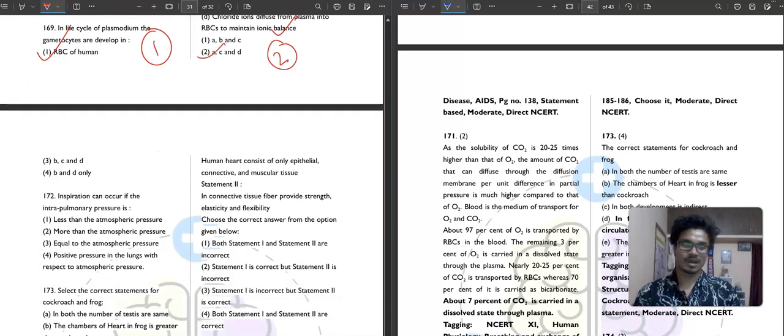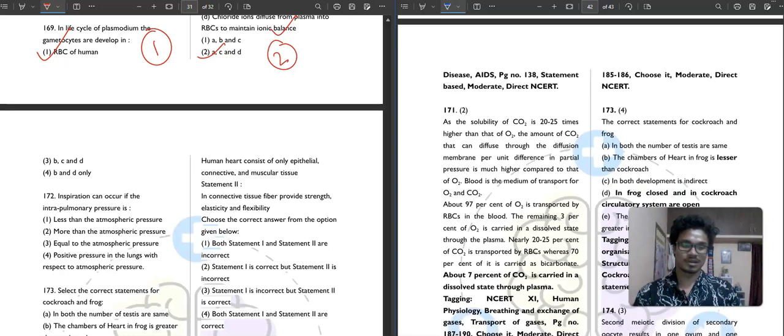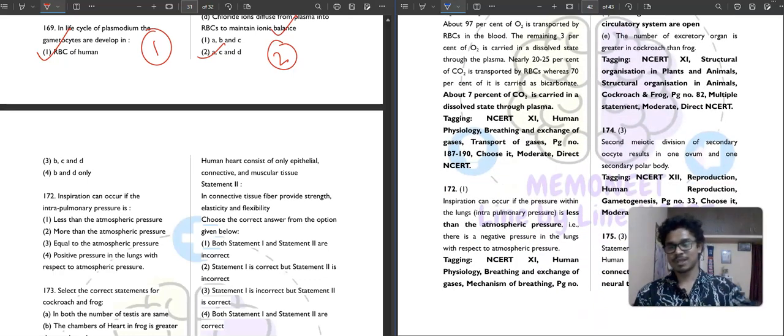Question number 172. Inspiration can occur if, suppose, let me show you, this is inspiration, this is expiration. How am I doing this inspiration? So when can inspiration happen?